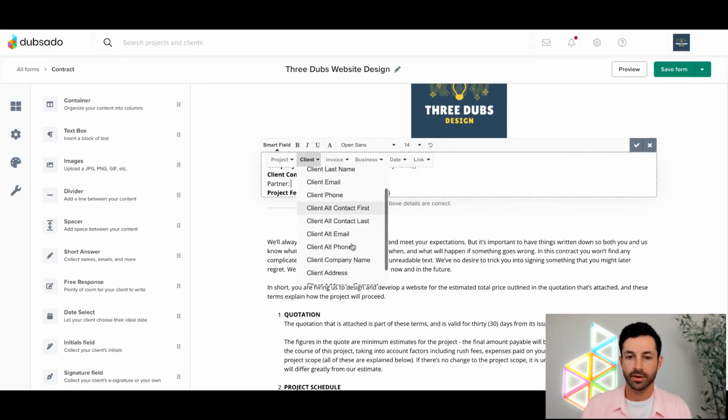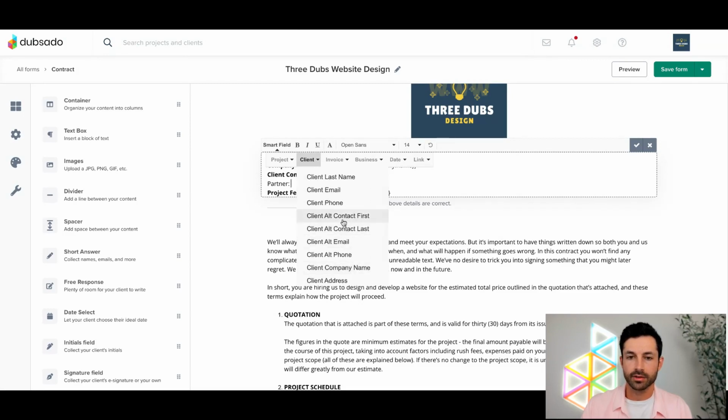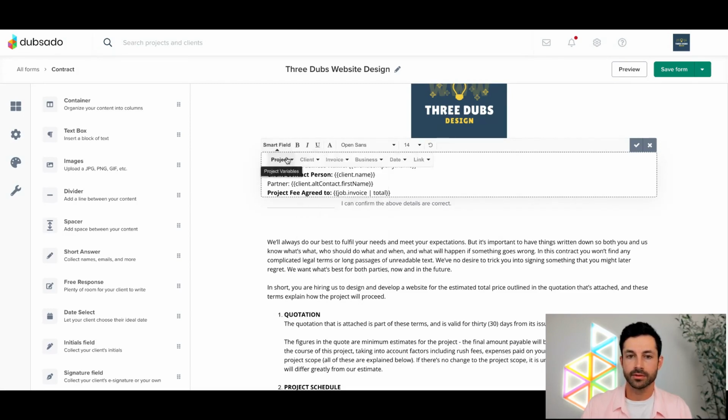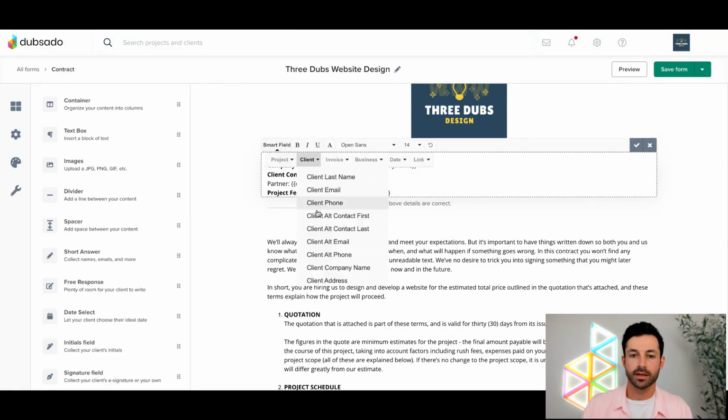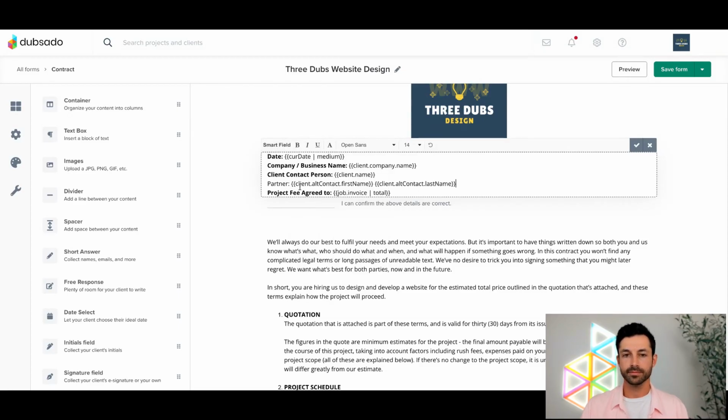So in this case, I would go ahead and just say, let's see, alt contact first, smart fields, project, not project, put a space in there, clients, alt contact last. So it's going to have the client's first and last name, the alternate contact there. So that way, if you have like, hey, I've got Shelly and I've got Joe, right? It would have Joe's name here secondarily if he was the alternate contact, as well as his last name if you wanted to have that included as well.